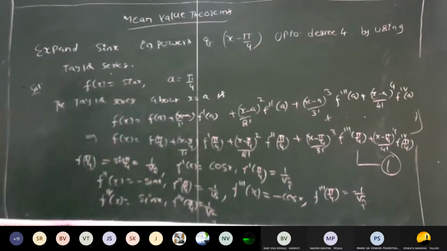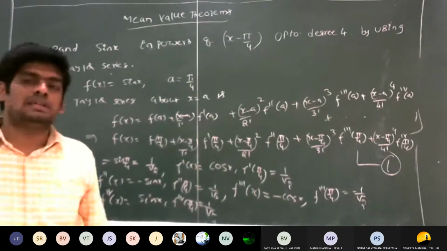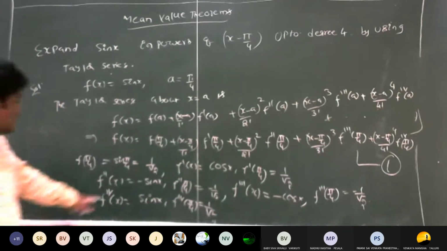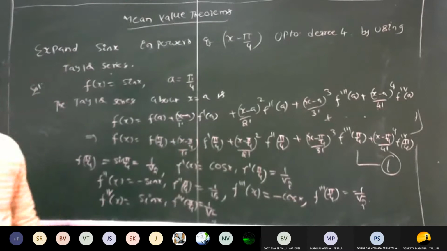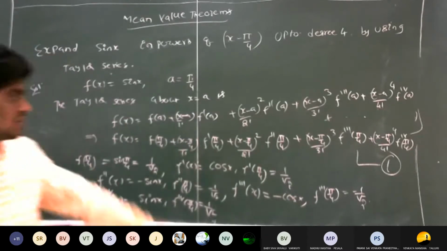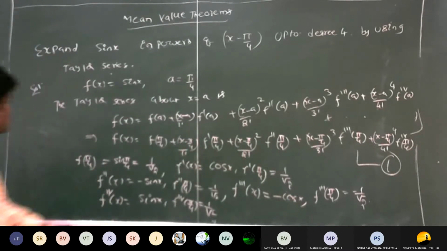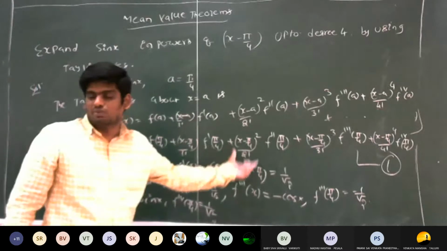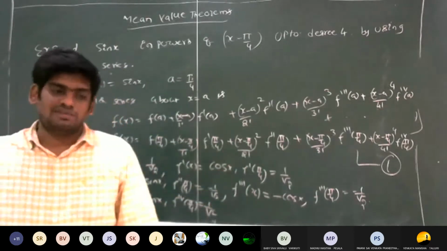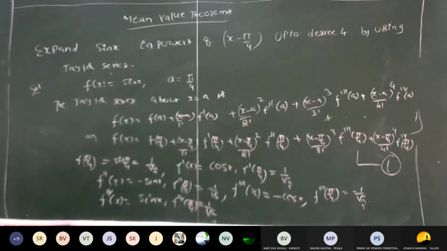Here the benefit is that the derivative of sin is cos, and of cos is minus sin, and the value of sin x or cos x at x equal to pi by 4 is 1 by root 2. So that is the benefit. Just substitute these values in equation number 1, and the Taylor series is over, right?